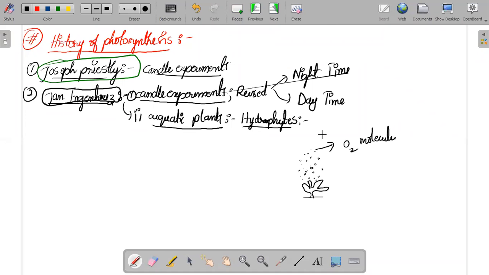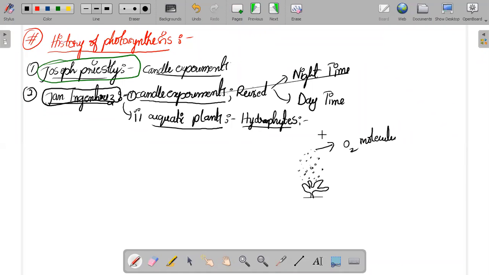We are in the topic called history of photosynthesis, and here we are seeing Joseph Priestley. We already know about Joseph Priestley from your ninth and tenth class textbook, where you have seen his candle experiments, and in intermediate first year and second year you might have come across the name Joseph Priestley. He is also the person who discovered the oxygen atom, not invented, discovered it. And the next person is Jan Ingenhousz.